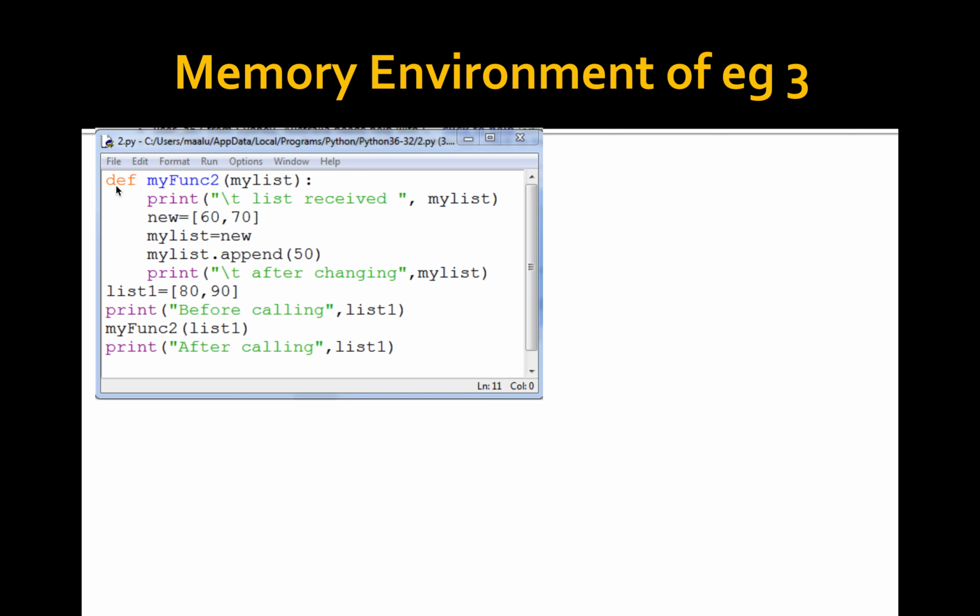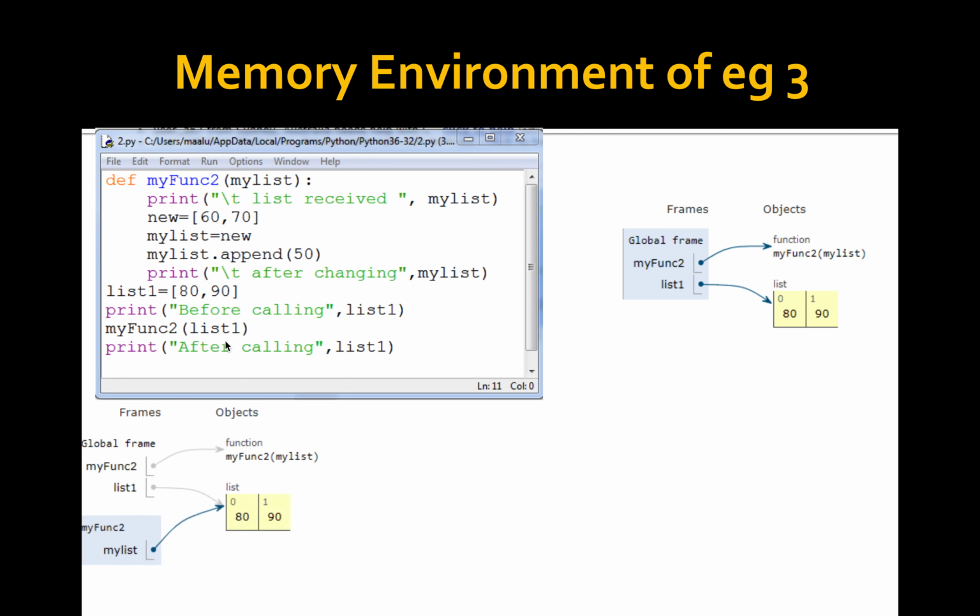Here also the execution goes the same way. The first statement executes and it identifies it is a function definition. So it skips the statements inside the function definition and goes directly to the next top level statement, list1 = [80, 90]. So here list1 is 80, 90 in the global frame. Before calling the function, the values are 80, 90.